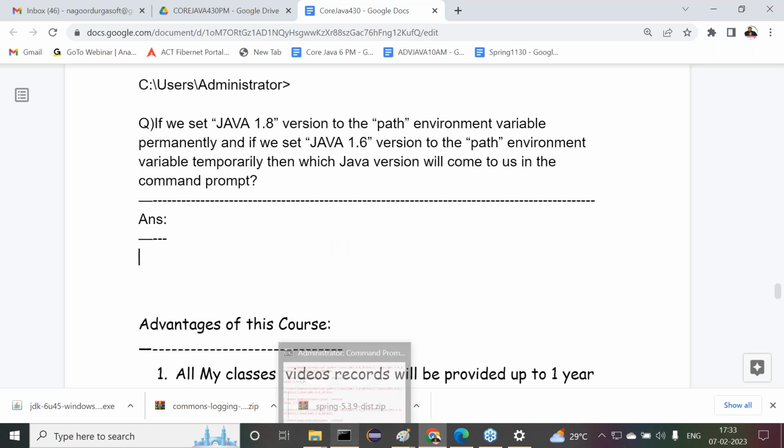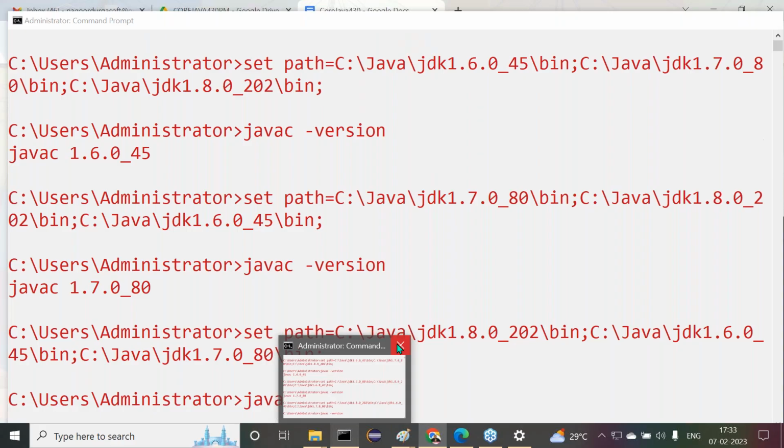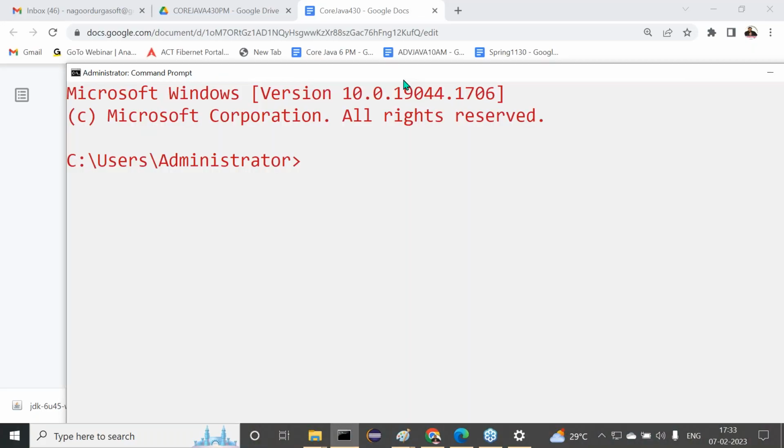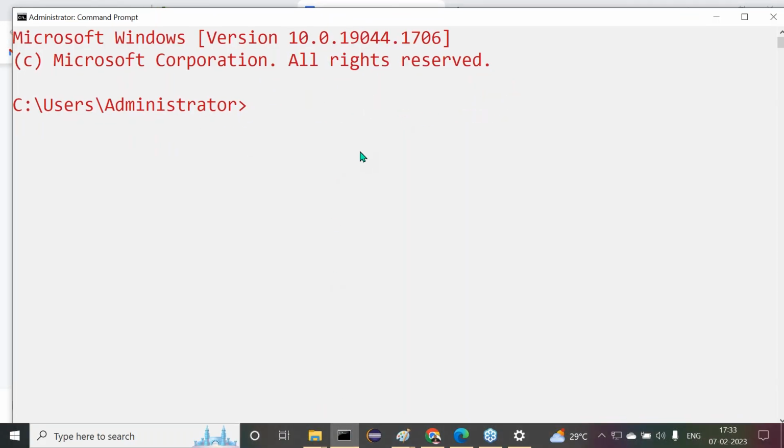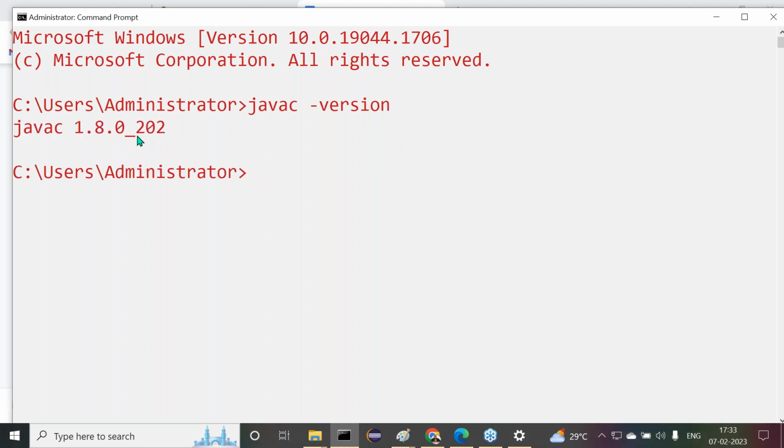Right, let me open new command prompt here. This is my old command prompt. I want to open fresh command prompt. In the fresh command prompt, observe carefully. If I type Java C version, what are we getting there? No, permanent. By default, what we are getting there? Permanent. Am I right or not? What is that permanent here?